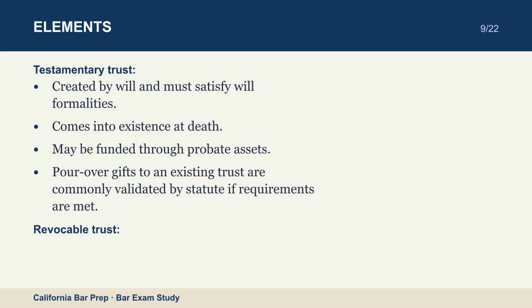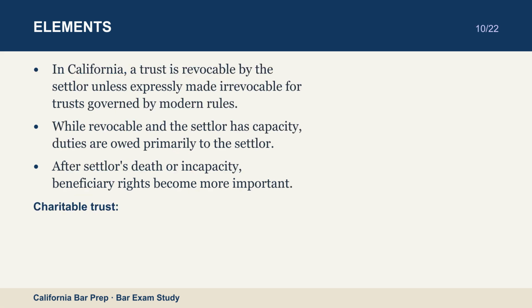Revocable trust. In California, a trust is revocable by the settlor unless expressly made irrevocable, for trusts governed by modern rules. While revocable and the settlor has capacity, duties are owed primarily to the settlor. After settlor's death or incapacity, beneficiary rights become more important. Charitable trust.